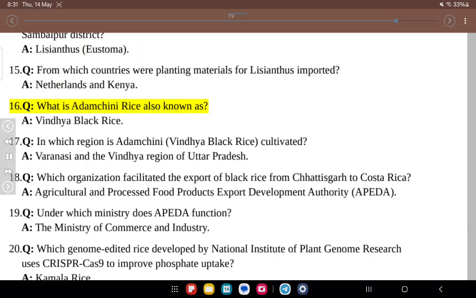16. Q. What is Adamchini rice also known as? A. Vindhya black rice. 17. Q. In which region is Adamchini, Vindhya black rice cultivated? A. Varanasi and the Vindhya region of Uttar Pradesh.